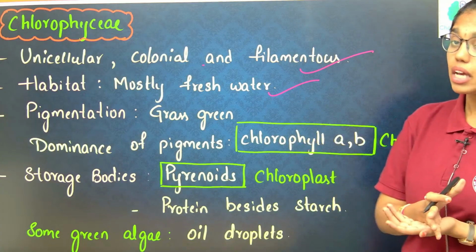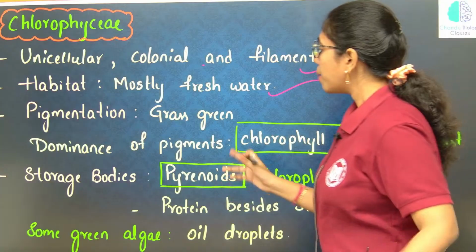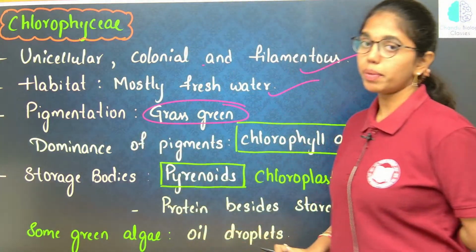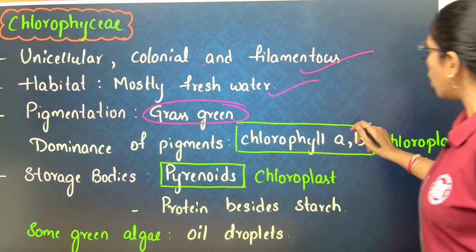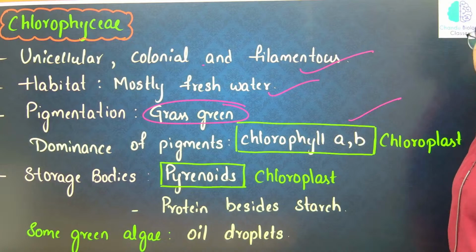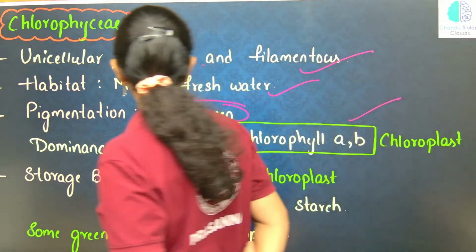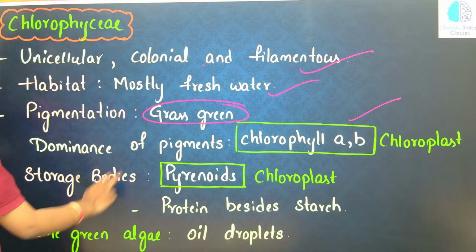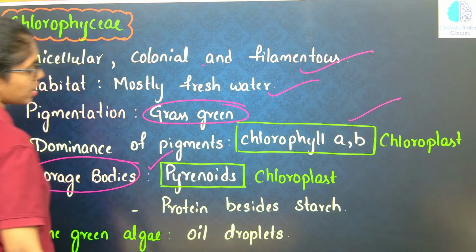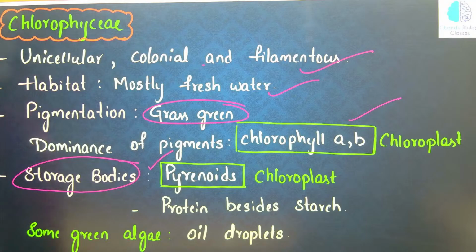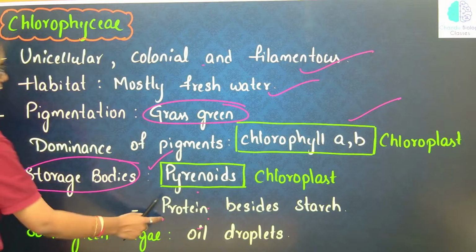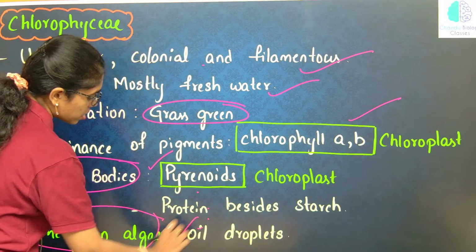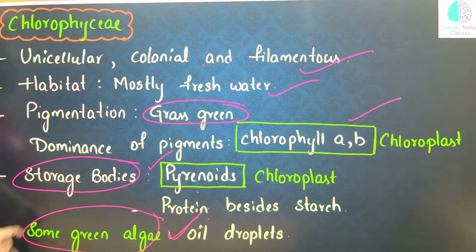Pigmentation is grass green because of the dominance of the pigments chlorophyll A and B. Storage bodies include pyrenoids. They store protein besides starch. Some green algae also have oil droplets. Till here it is clear, right? Next.